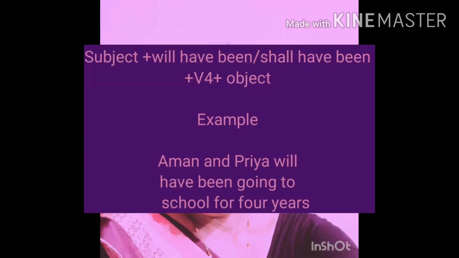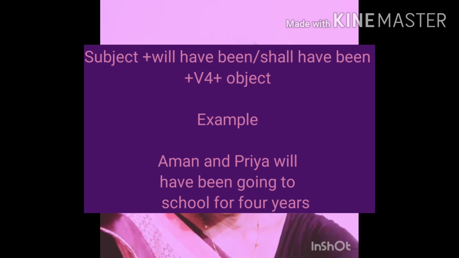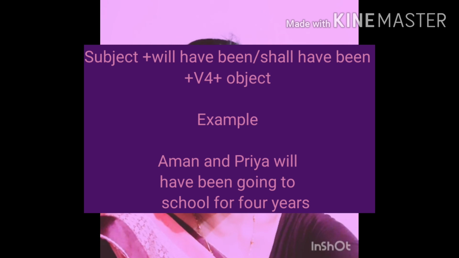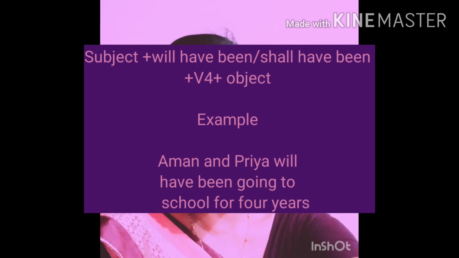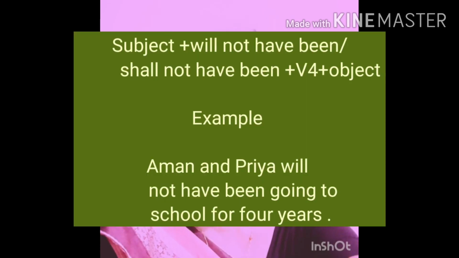Future perfect continuous tense. And what is the structure of future perfect continuous tense? Positive: subject plus will have been or shall have been plus V4 plus object. Aman and Priya will have been going to school for 4 years. You have to mention the time here. Okay, for and since are used in this sentence.